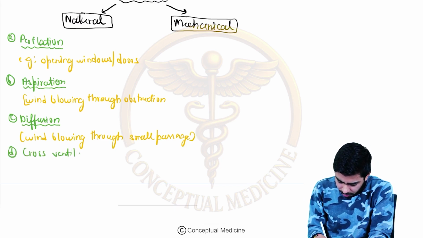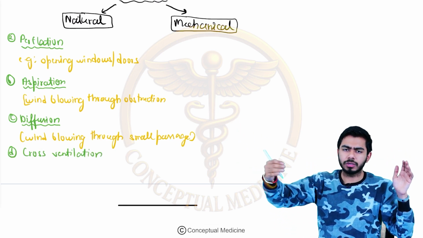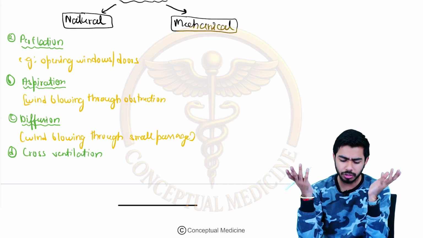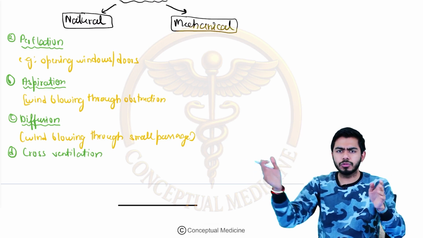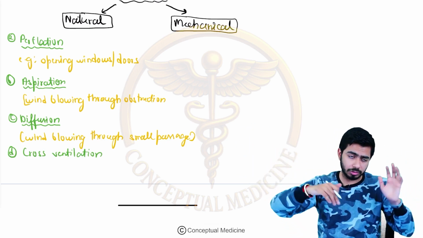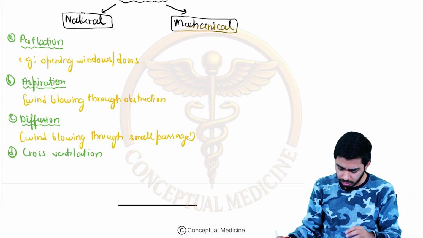And the last method which we shall talk about, everybody knows, is cross ventilation. Cross ventilation means there are windows just opposite to each other. From one window the air is coming inside, from another window the air is going outside, right? This is cross ventilation. So wind blows through the opposite openings. On one side you have opened the balcony, and on the other side you have opened the door. So cross ventilation is happening like that, right? Sometimes you are doing that, obviously.